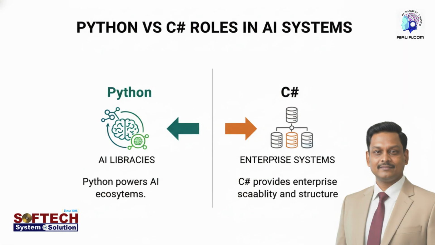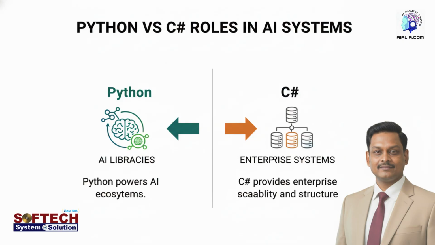Now, if you ask what languages must someone learn to become an AI developer, one language is not enough. You need hybrid skills. For example, Python has many AI libraries: machine learning, deep learning, numerical computing. The AI ecosystem in Python is very strong, but Python is a flexible language and may not always scale well for enterprise systems. For enterprise-grade systems, C# can be used. C# is structured. It provides type safety. It supports scalability. It belongs to the C family.